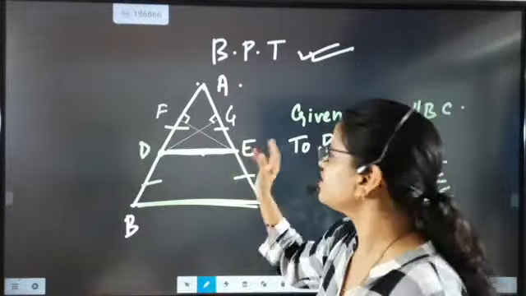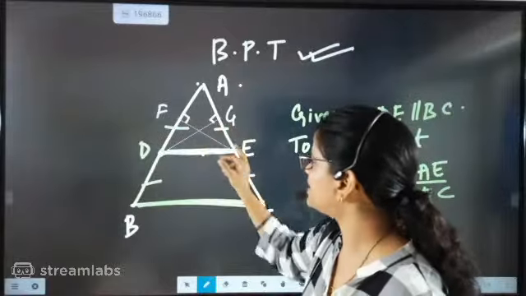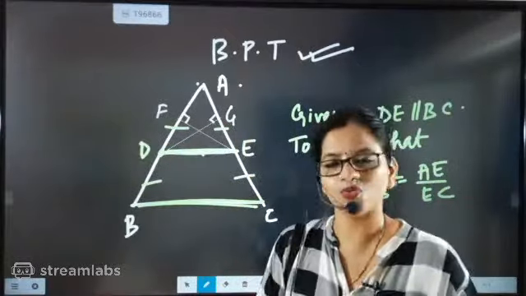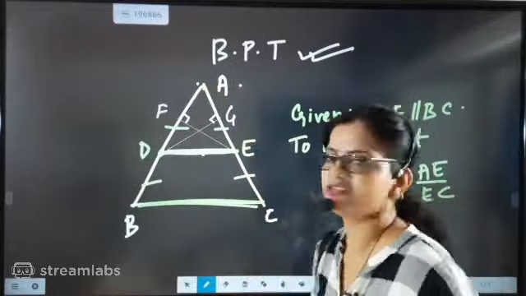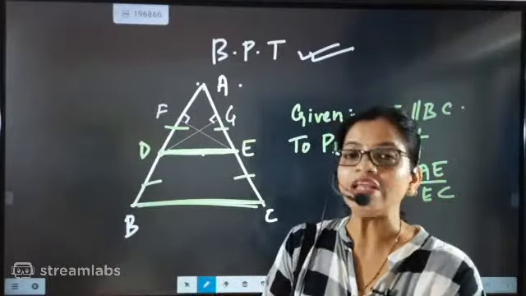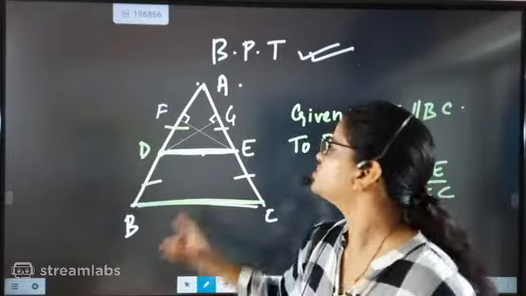I told that if possible from D I am drawing a perpendicular, and from E and D both points I have drawn one perpendicular each, to this side AB and this side AC. Since you are purely going for MCQ, no need to write all this explanation, just the construction.